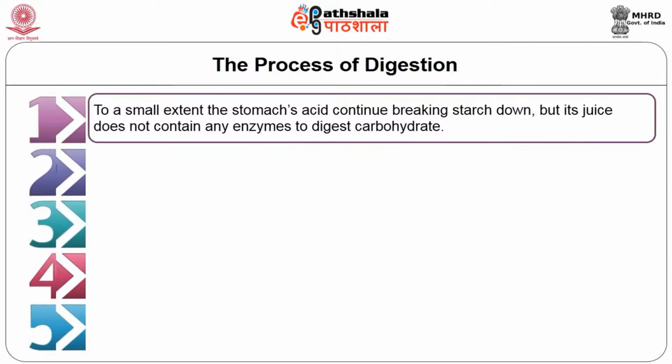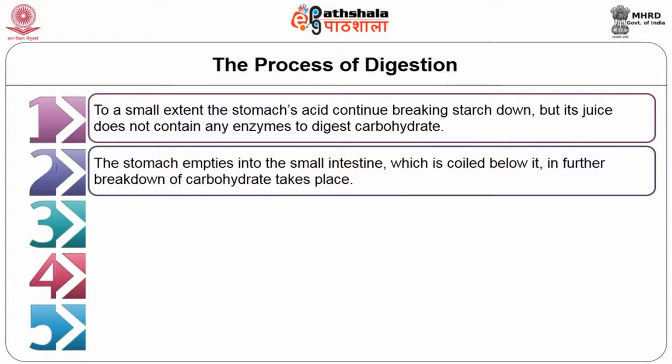To a small extent, stomach acid continues breaking starch down, but its juice does not contain any enzyme to digest carbohydrate. The stomach empties into the small intestine, which is coiled below it, where further breakdown of carbohydrate takes place.